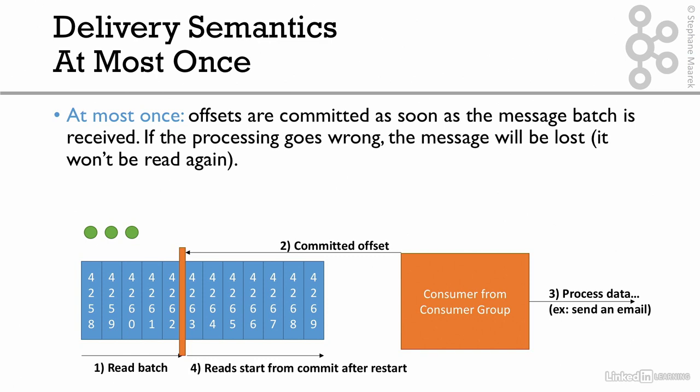When it reads the next batch, it's going to process 4262, 4264, etc. And so what happens is that 4261 here is not being processed. So these two things are not being processed. They've been skipped because we have committed the offsets too early. When we restart, we just don't read that data again. This is why this is called at most once, because there's a chance of losing data if your consumer goes down. Now maybe that's something you want. Maybe sometimes you don't care about losing data, you just care about moving on. But I think it's quite a bad behavior sometimes.